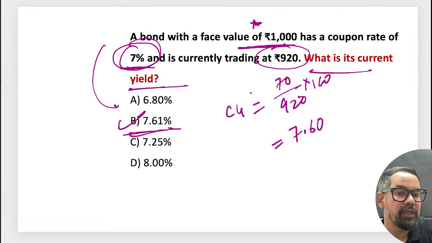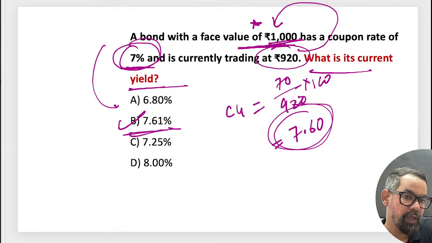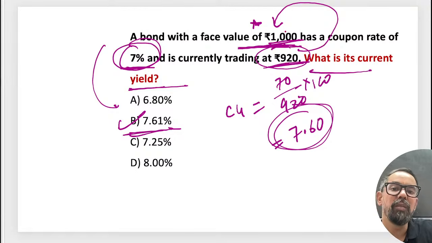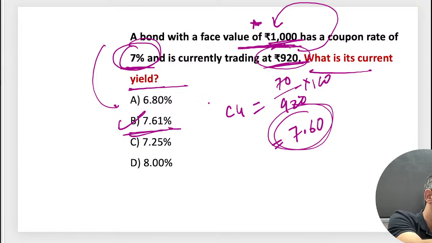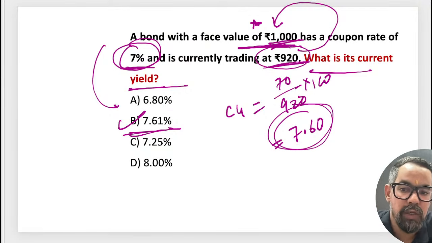The reason being, the bond is getting traded at a discount. At the time of maturity, what will the investor get? They'll get 1000. Right now it is trading at 920, and as maturity approaches it will become 1000. That was another theorem related to this one. It is mostly around the current yield, right? So this is what the case was.